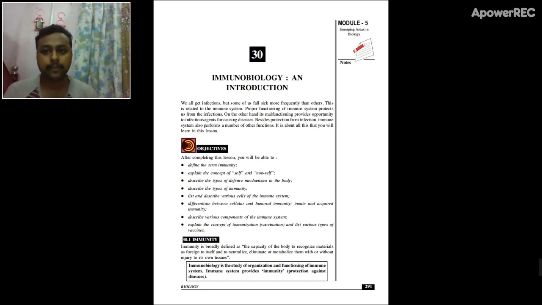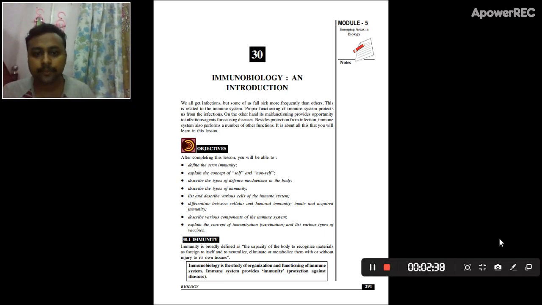So the body can recognize self and non-self substances, and whenever a pathogen attacks, it can recognize the foreign substance or pathogen, and consequently it will attack and degrade it metabolically, which will result in protection against that pathogen. So we can say the immune system has some kind of defense mechanism. There are four major defense mechanisms.